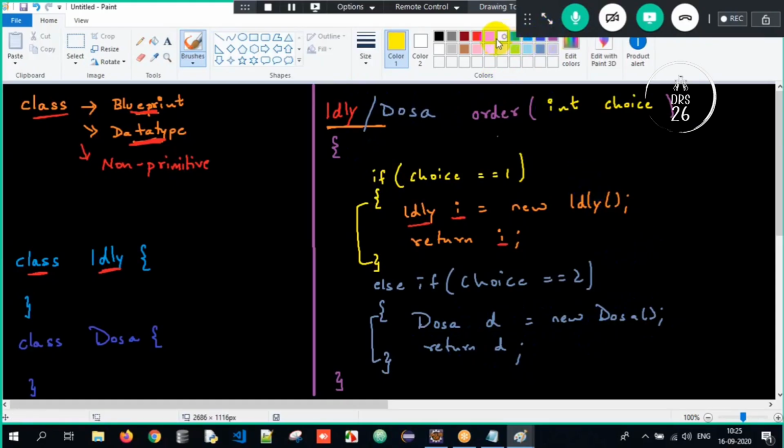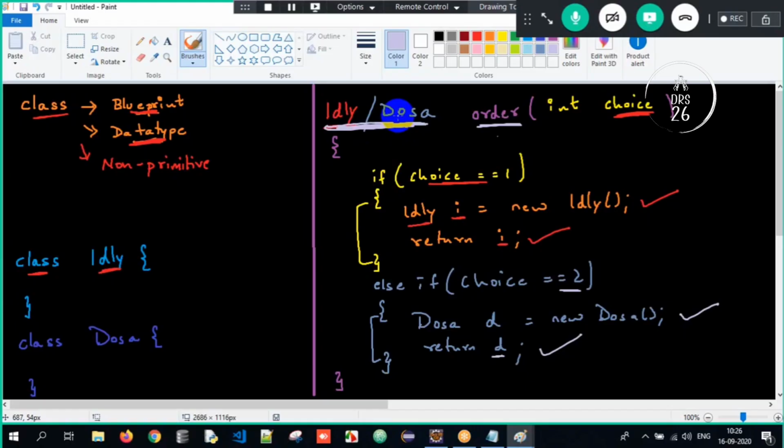So what did you understand here? Sir, if the choice is 1, I will create an object of idli and return the idli object, so the return type has to be idli. If the choice is 2, I will create an object of dosa and return the dosa object, so the return type has to be dosa. So there is a possibility that one method returns different types of data, but it's not possible to write idli dosa as two return types. A method can have a single return type. So we cannot have multiple return types here.